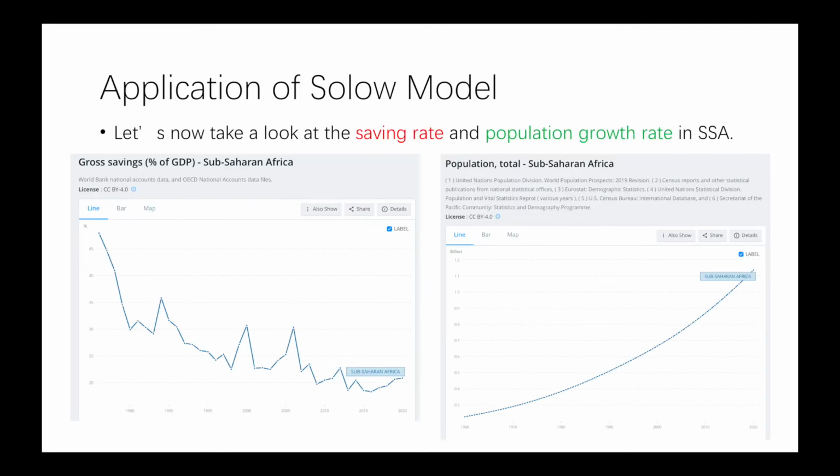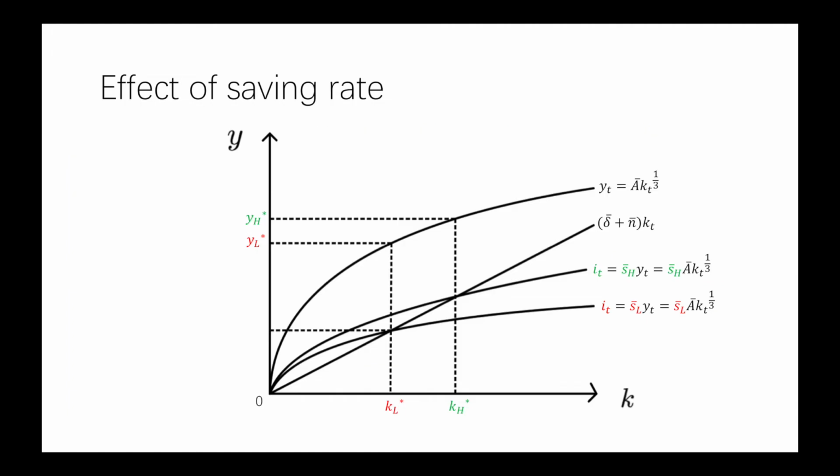Now we need to apply this model to the SSA case. According to the data, the saving rate in SSA is experiencing a persistent decrease, especially in the 1980s. The population is, however, increasing at an increasing rate. According to our model, a decrease in saving rate will move the steady state to the left, hence leading to a lower steady state output and capital per worker. It's easy to understand. Since saving rate decreases, investment at each output level will decrease, so less capital you can accumulate in the long run.